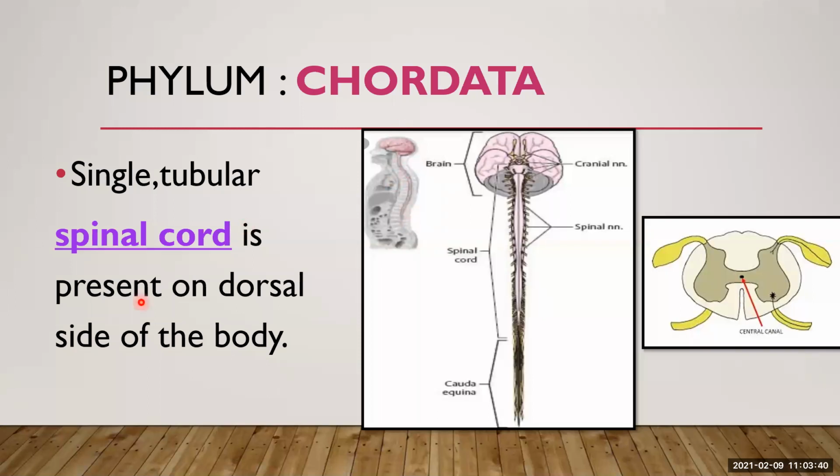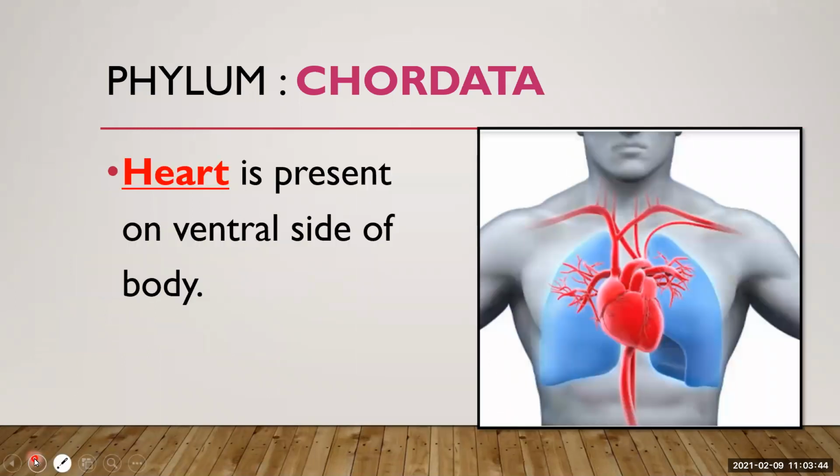Next, in chordates, the heart is present on the ventral side of the body. So you all know this is a heart which is present on the ventral side of the body. Spinal cord is present on the dorsal side of the body, and heart is present on the ventral side. The heart is a muscular body part. And what is the function of this heart?